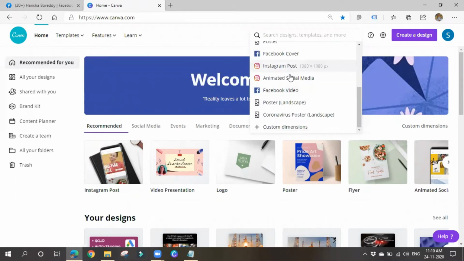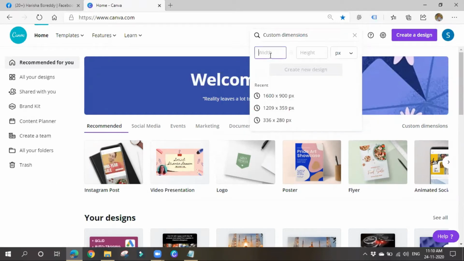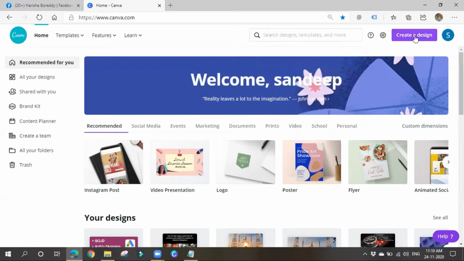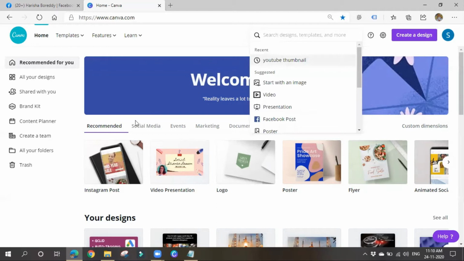So by using Canva, we can create many things. And if you want any custom dimensions, like if you want to create a picture of 100 by 100 pixels, then also we can go for custom dimensions here. Simply go for custom dimensions, and enter the width and height, so that in that particular width and height itself we can create whatever we want. Let me create one design here now. If you want to create a YouTube thumbnail, you have to type here YouTube thumbnail. You can search here and choose it.